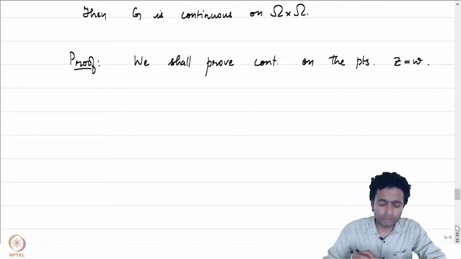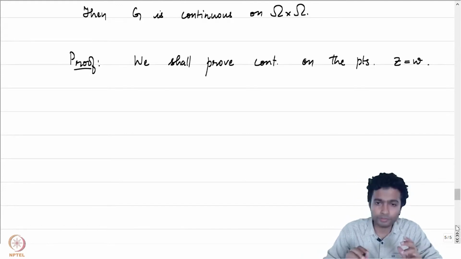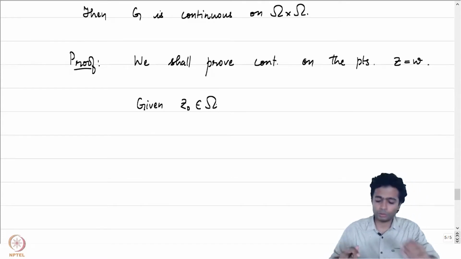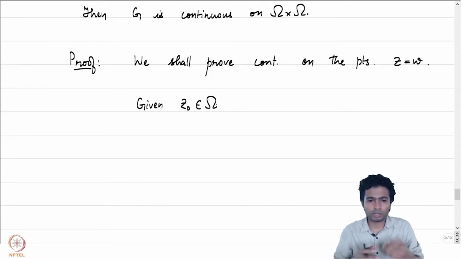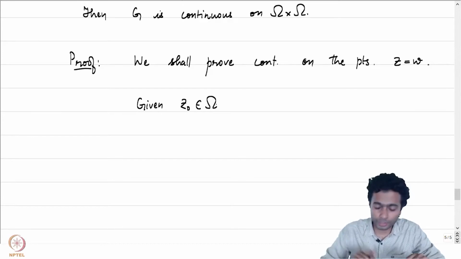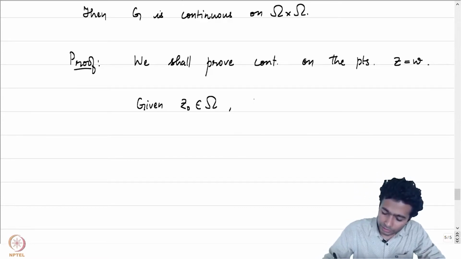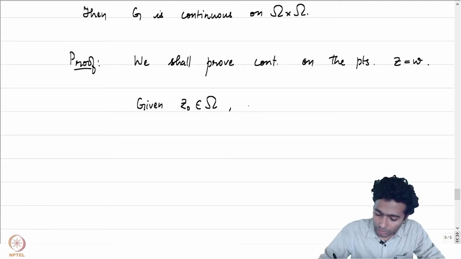The first observation in this direction would be the following. Given z0 in omega, let's try to prove that on some neighborhood of (z0, z0) in omega cross omega, we will be able to talk about continuity of G. And in order to do that, let's first pick a neighborhood.